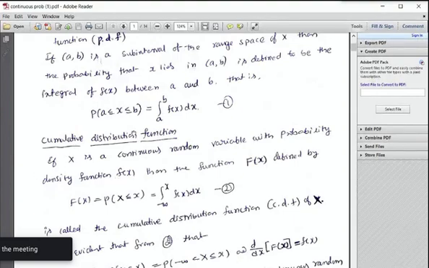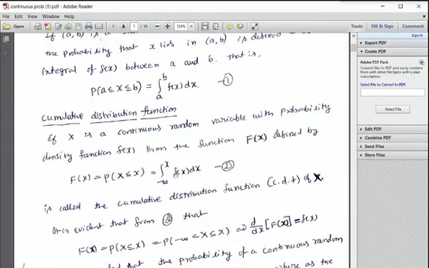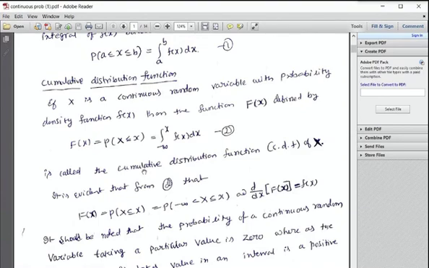Similarly, if X is a continuous random variable with probability density function f(x), then the function is defined by capital F(x), which is equal to the probability that capital X is less than or equal to x, that is equal to the integral from minus infinity to x of f(x) dx. This equation is 2. This is called the cumulative distribution function, CDF of x. Whereas in the discrete case we have summation, here it is the integral from minus infinity to x of f(x) dx.